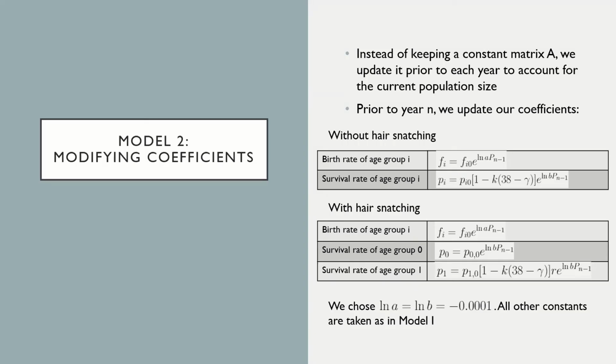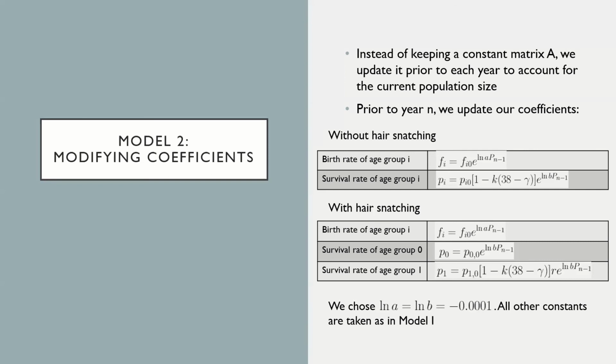We proceed to modify our Model 1. Instead of keeping a constant matrix A, we update it prior to each year to account for the current population size. Prior to year end, we replace the old Fi terms by the product of themselves with e to the power of ln A times Pn minus 1, which is the effect of overcrowding on birth rate. Similarly, we replace the old Pi terms by the product of themselves with e to the power of ln B times Pn minus 1, which is the effect of overcrowding on the survival rate.